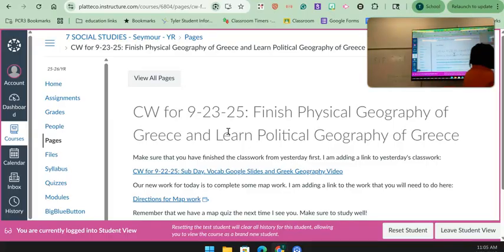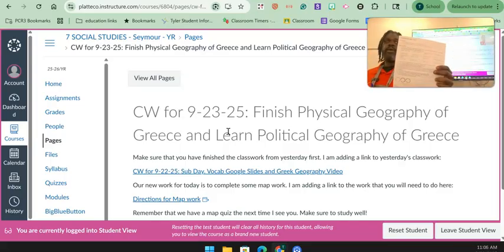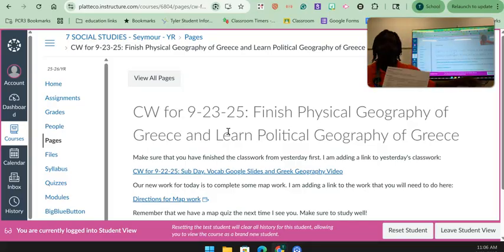Okay? With this map, there is a sheet that tells you what you need to be looking for. I have just a few paper copies of this, but this is on Canvas. That way you can look at what you need to label your map with on Canvas and then label it on the paper map.